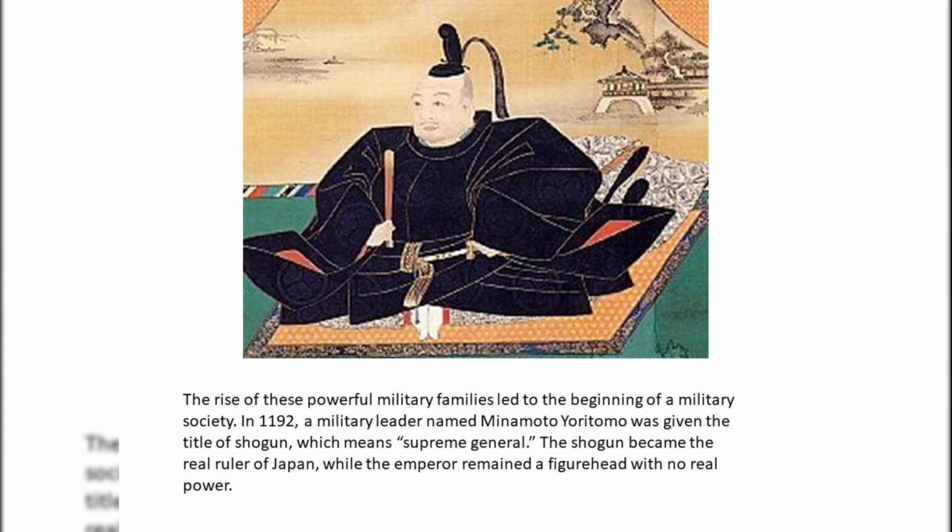The rise of these powerful military families led to the beginning of a military society. In 1192, a military leader named Minamoto Yoritomo was given the title of shogun, which means supreme general. The shogun became the real ruler of Japan, while the emperor remained a figurehead with no real power.